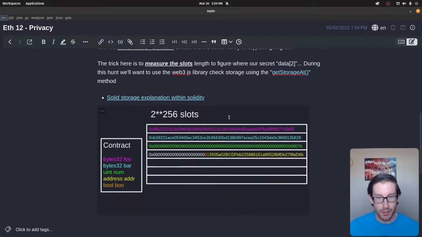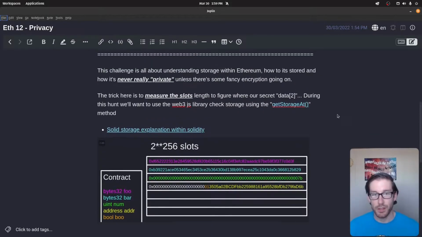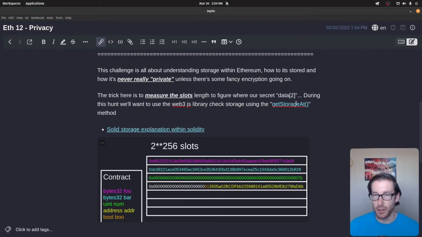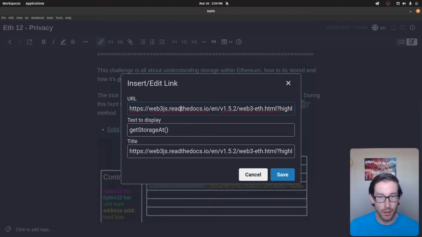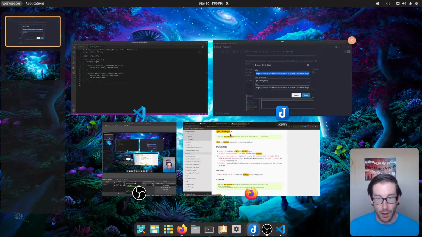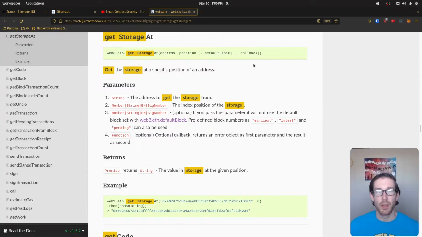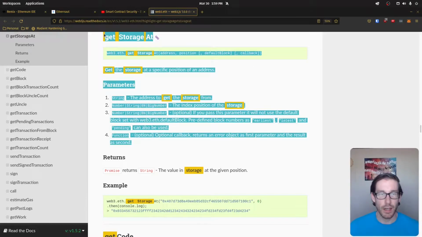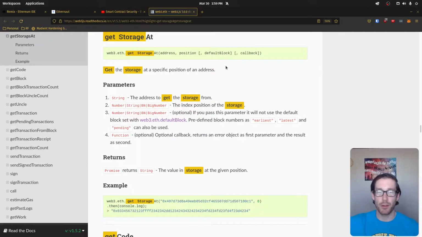Now, there are a few explanations that I'll send you towards in interesting links. This one here is not going to play fair, so we're going to have to go into the link here. And it did play fair. Cool. This is the documentation that talks specifically about getStorageAt within the Web3 JS library. This is a specific method that you'll want to use, and you can read through this and understand specifically what parameters are needed, which are optional, and all that stuff.